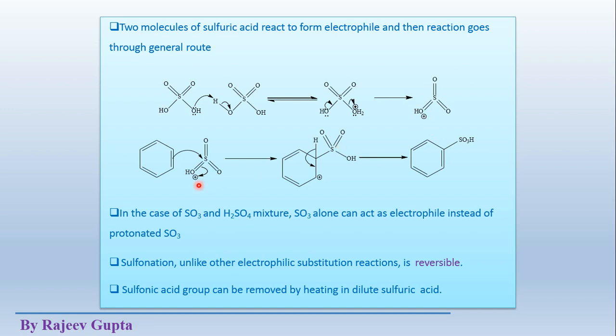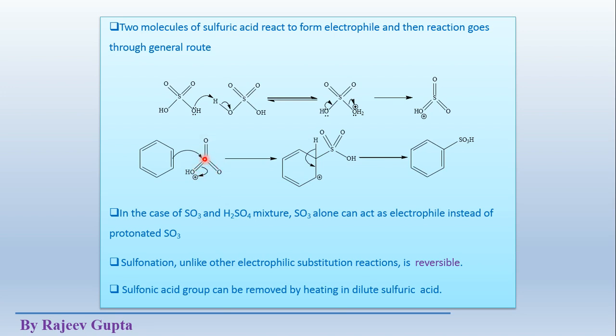Now this electrophile attacks this aromatic ring system. This is the movement of electrons: these pi electrons go to this side. Why is it attacking on the sulfur atom? It is not attacking the oxygen atom, it is attacking the sulfur atom, because this sulfur atom is an electrophilic site. Sulfur has low electronegativity compared to the oxygen atom, so these bonding electrons are partially shifted towards these oxygen atoms.